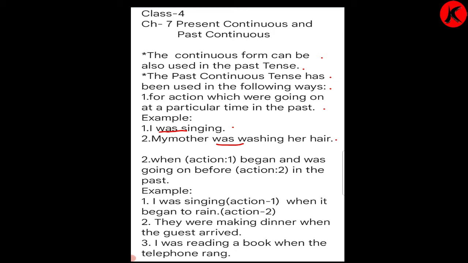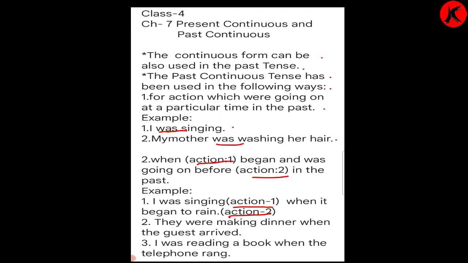Number 2, when action 1 began and was going on before action 2 in the past. Example: I was singing, that is action 1, when it began to rain. When I started singing, it began to rain, that is action 2. They were making dinner when the guest arrived. When a guest is going to come, your mama will cook dinner. So she'll make the preparation beforehand only. She won't wait for the guest to come.